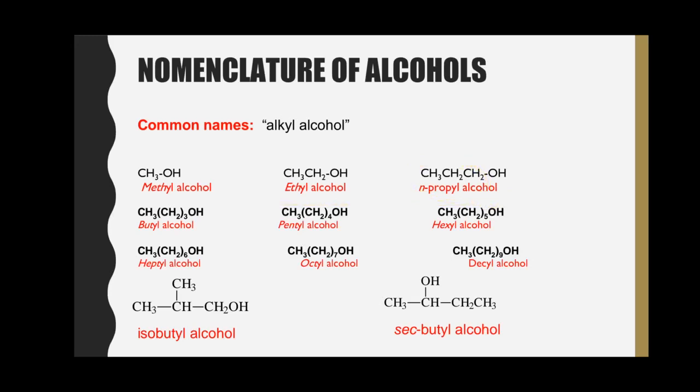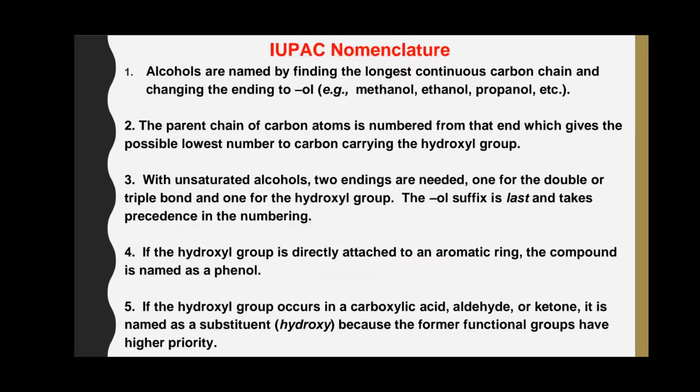This is butyl alcohol, pentyl alcohol, hexyl alcohol, heptyl alcohol, and so on. Here, this is isobutyl alcohol. This is an isobutyl group bonded to the hydroxyl group, and this is secondary butyl alcohol.